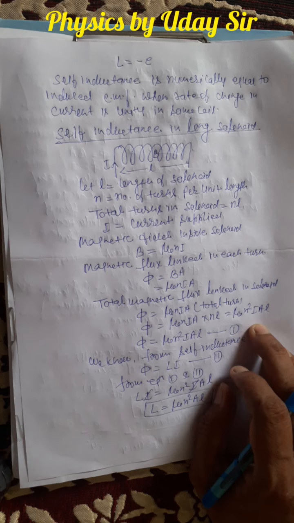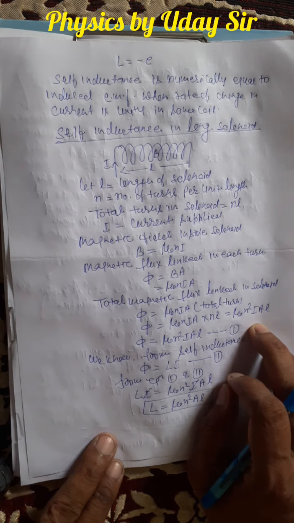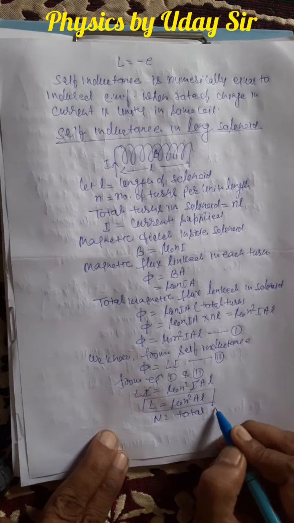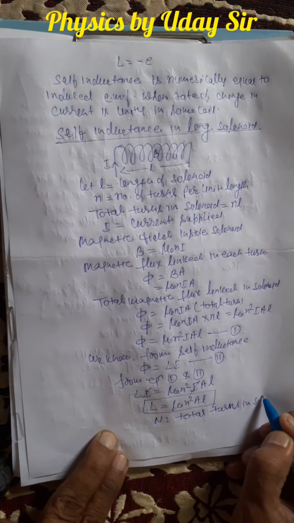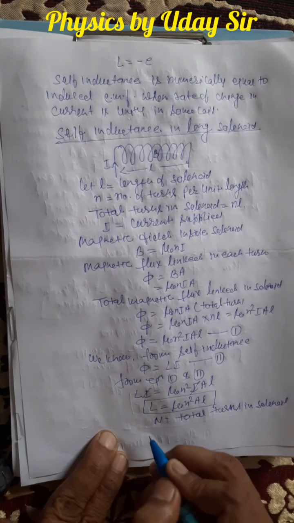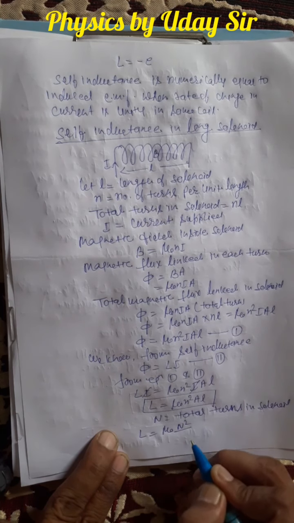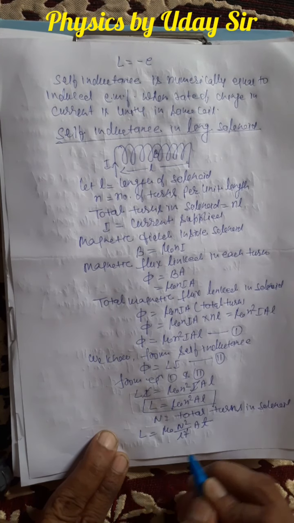Now see, some students are confused because sometimes in a numerical the number of turns per unit length is given, or sometimes the total turns is given. So if N be the total turns in the solenoid, then L is equal to mu naught N square by L square, A into L. So a single L cancels.